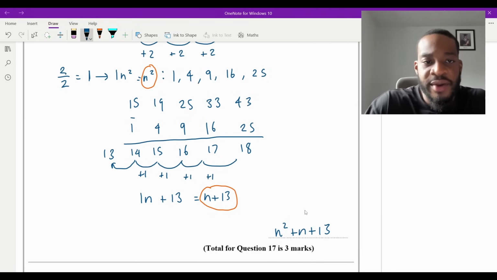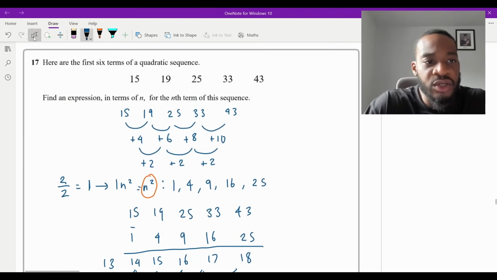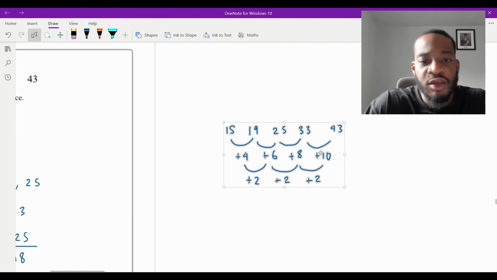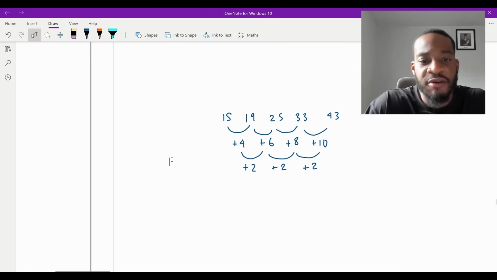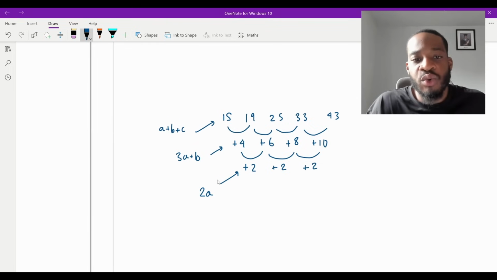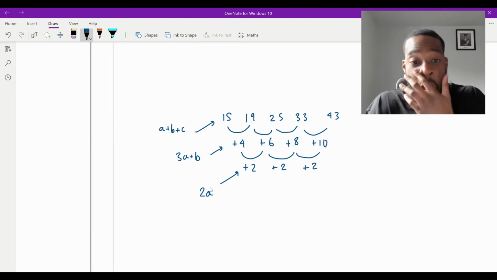Now, there's another way to do it, and it involves these here. So what I'm going to do is I'm actually going to grab these here, and I'm going to put this there. Now, once you get to this part and you've done the first couple of differences, right? You're going to label this 2a. You're going to label this 3a plus b. And you're going to label this a plus b plus c. And all you need to do is make each of these equal, right?